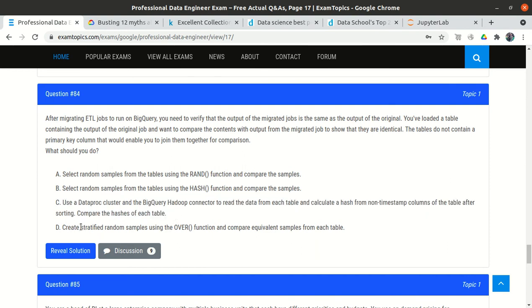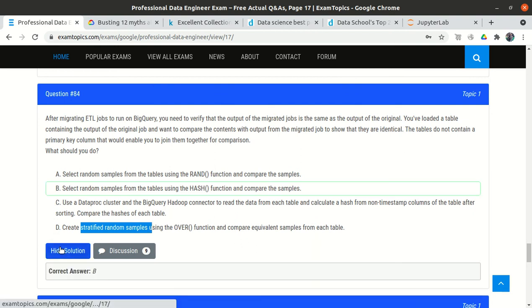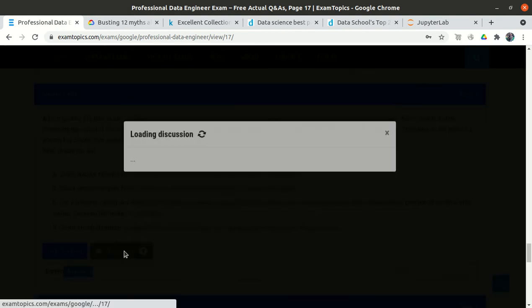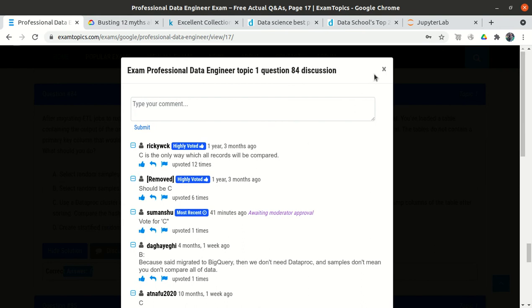Create a stratified random sample. Again, they have told we need to create a random sample. Again we can eliminate. So option C is left. So the correct answer is option number C. They told option B, but option B is not the correct answer. Option C is the correct answer.